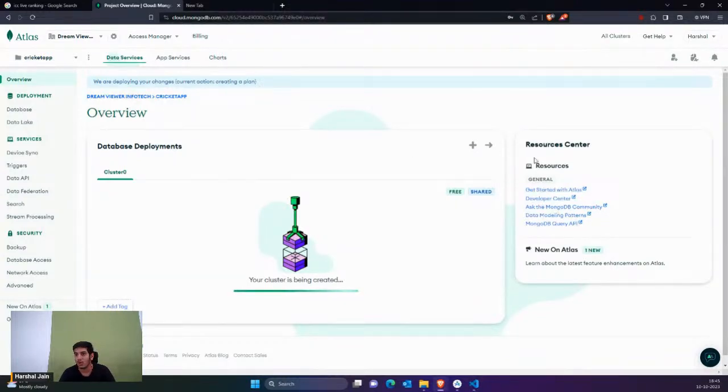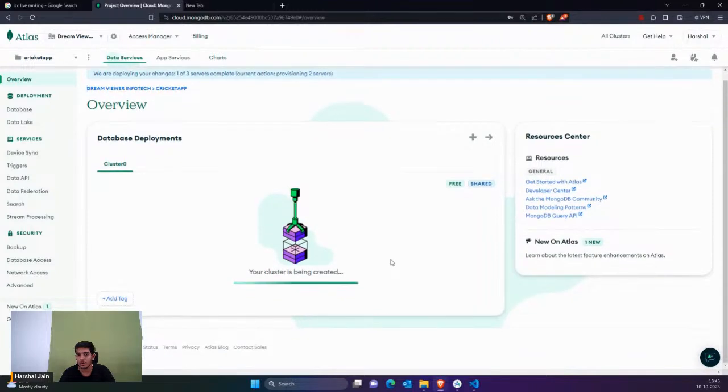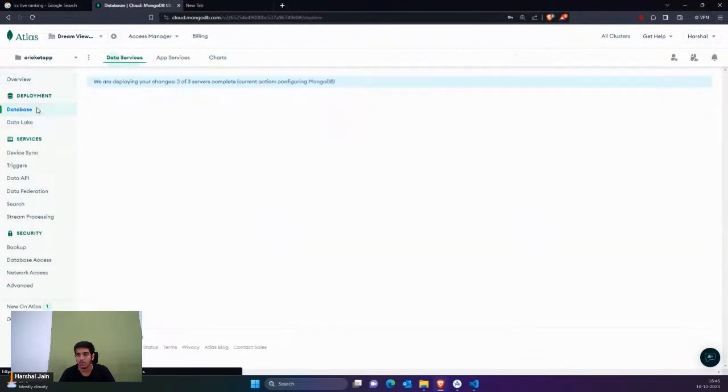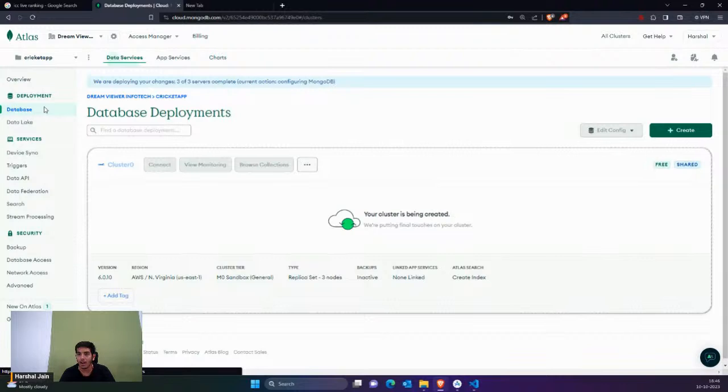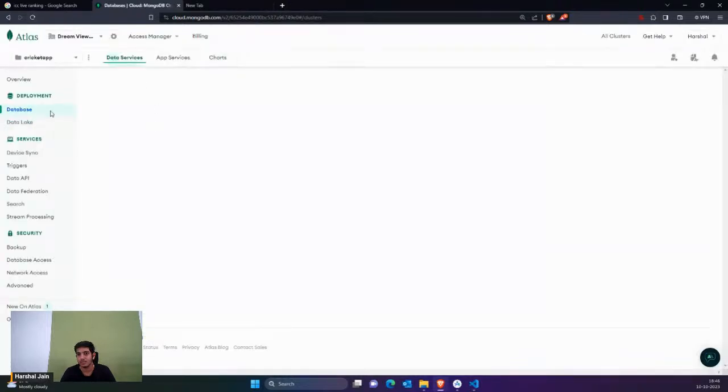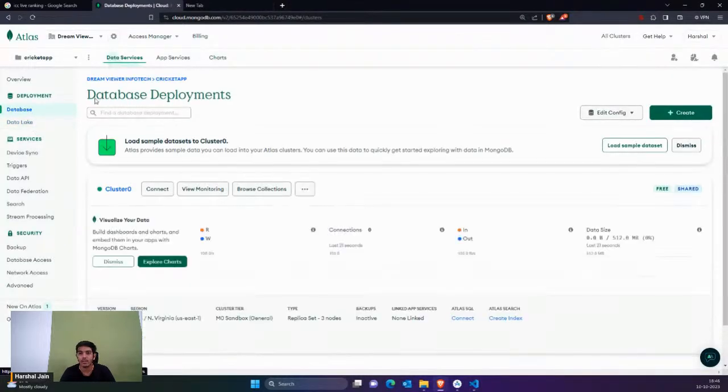Okay, so now guys, you can see that we have initialized it. Just go to database, and now you would see we have an option of connect here. Just wait for this, it would show you the connect button. Right now it's being created, it would take a while, then I would continue. Okay, let's reload. I think it's taking too much time. Okay, so now you can see it's been created.